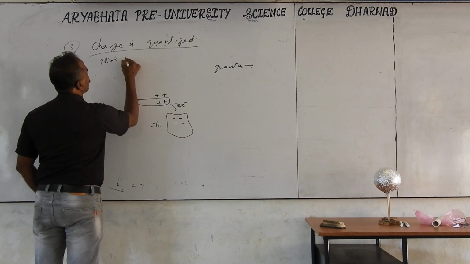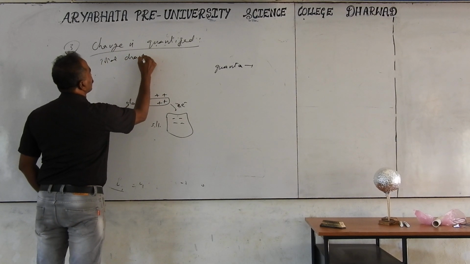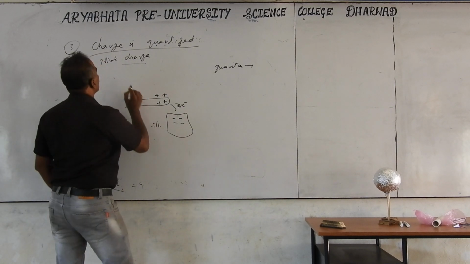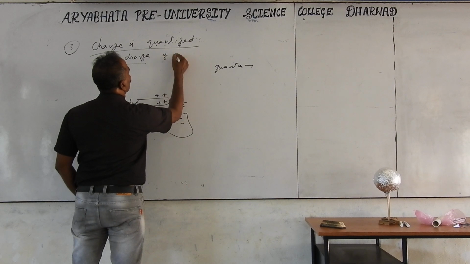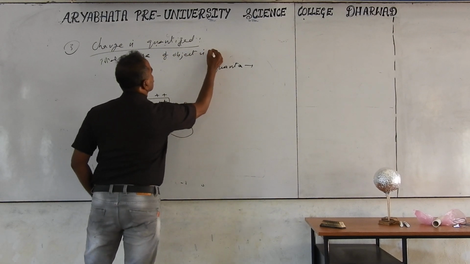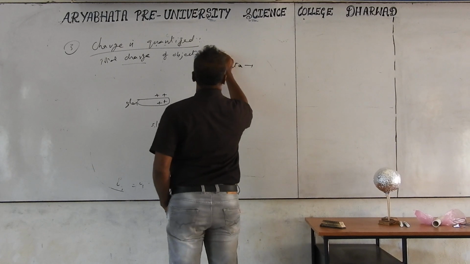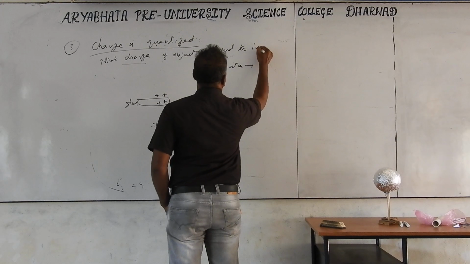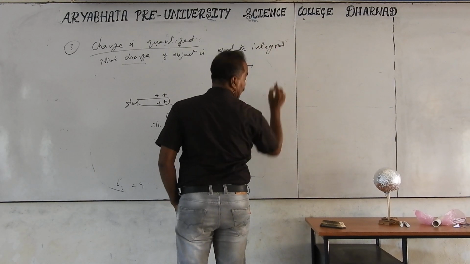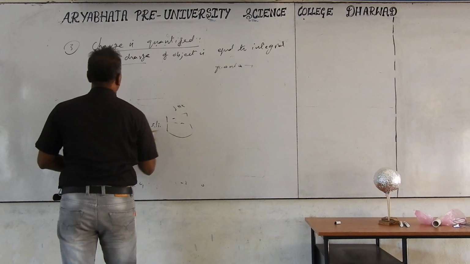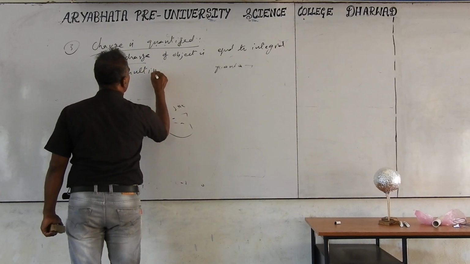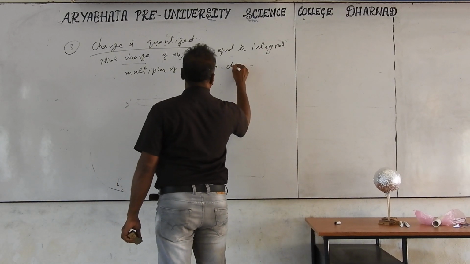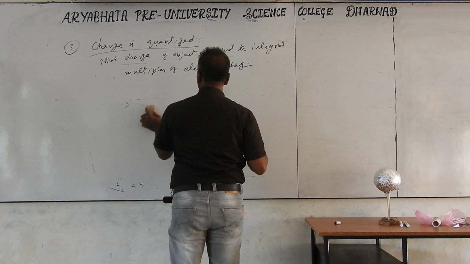Total charge. Always when we say the charge you are giving, we mean the excess charge, because objects already have charge. The total charge of an object is equal to integral multiples of the electron charge.